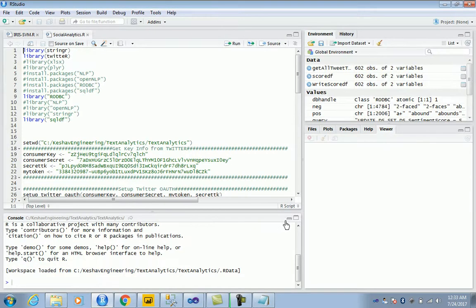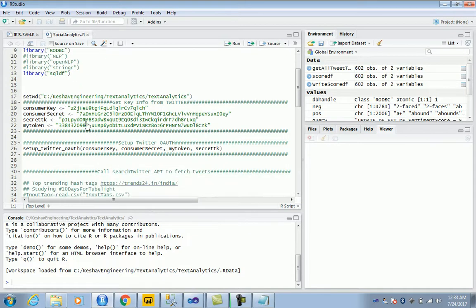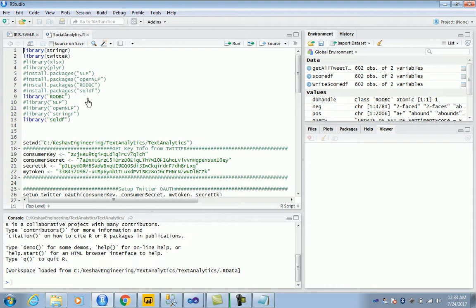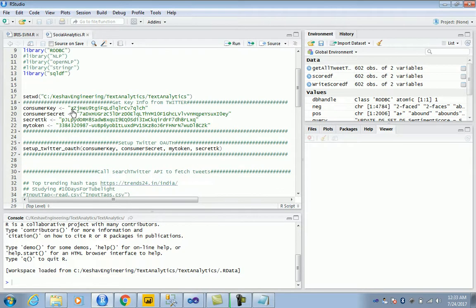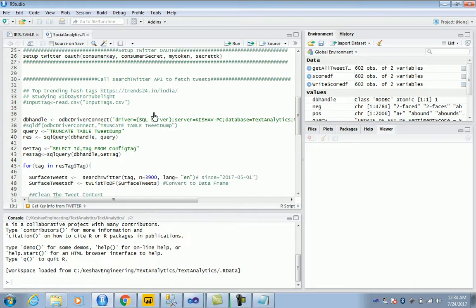So if you see here, this R code is basically using the Twitter R package, with the help of a free authorization token that you can generate from Twitter. Based on the customer key, customer secret, and the tokens and the secret key, this can be generated, and you can avail it from Twitter for free.